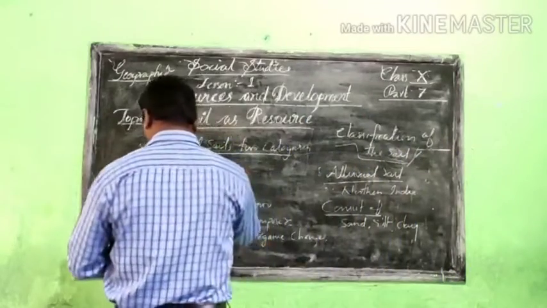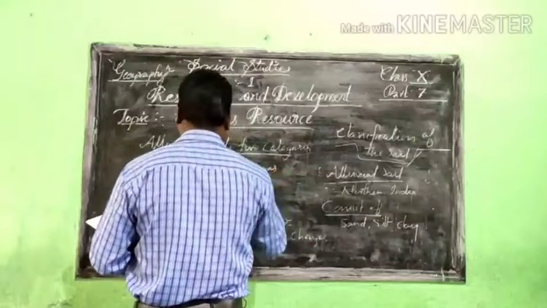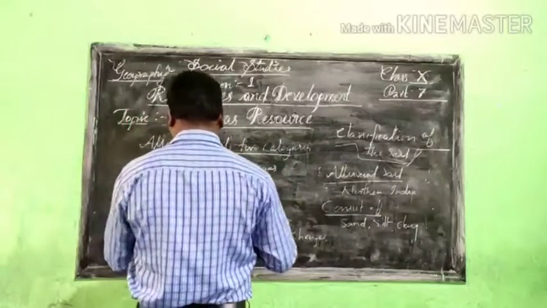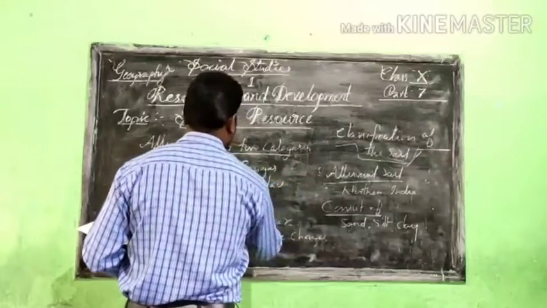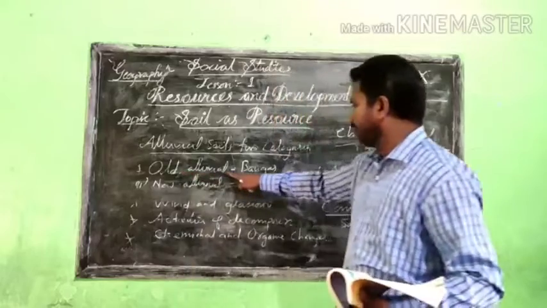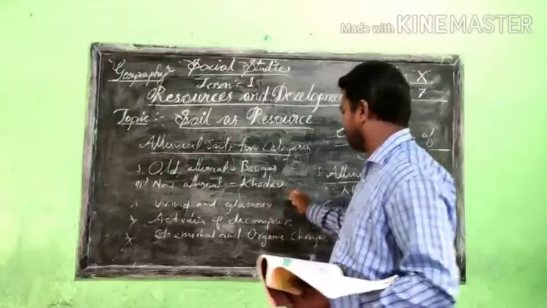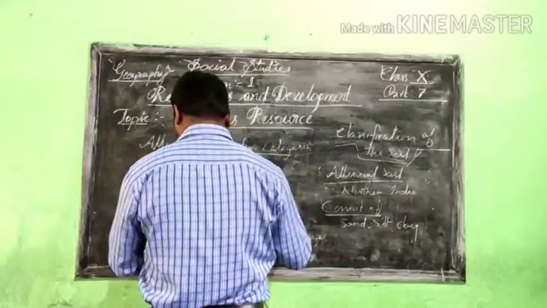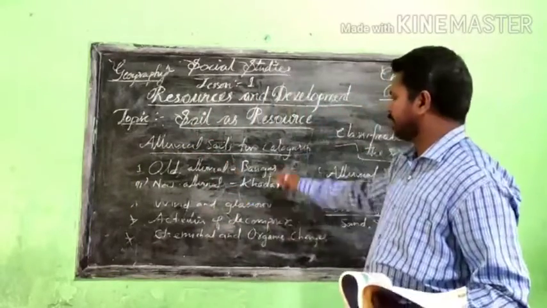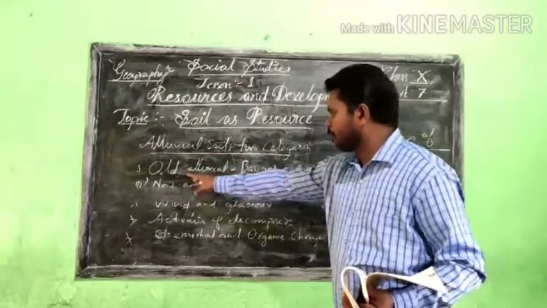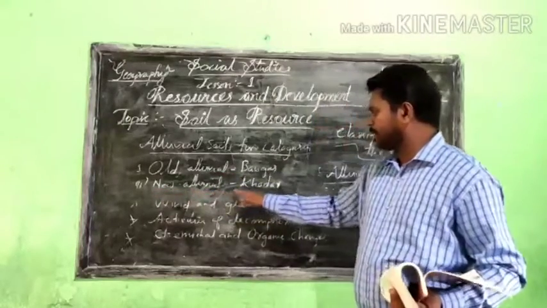Otherwise, the first one is called Bangar, and the new alluvial soil is called Khadar. Okay, so the old alluvial is called Bangar, and the new alluvial soil is called Khadar. The alluvial soils are divided into two different categories. The first one is called old alluvial, that's called Bangar. And the second one is called new alluvial, that's called Khadar.